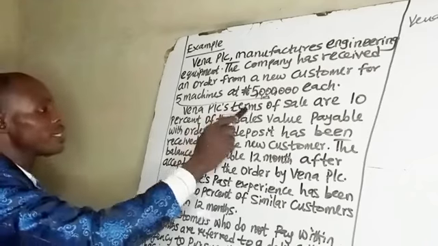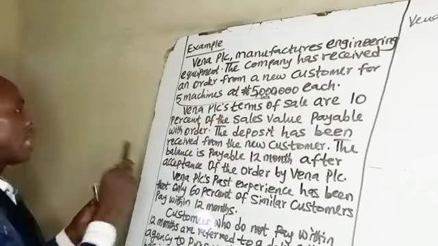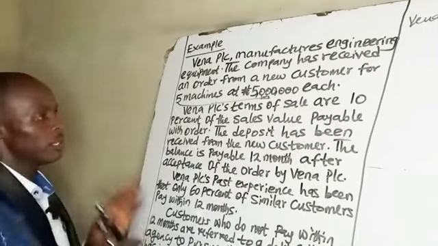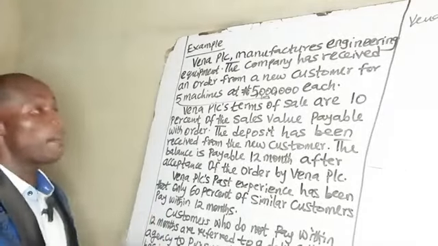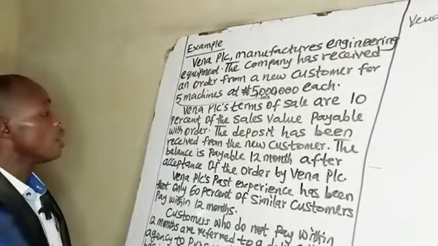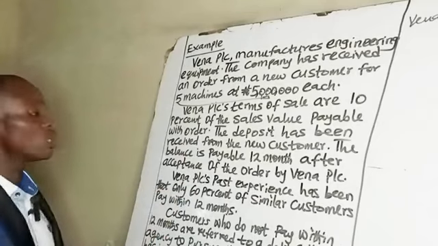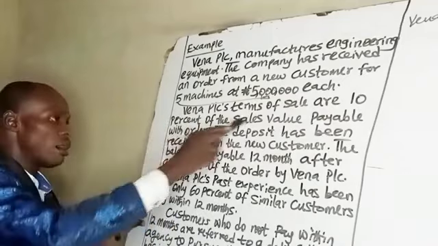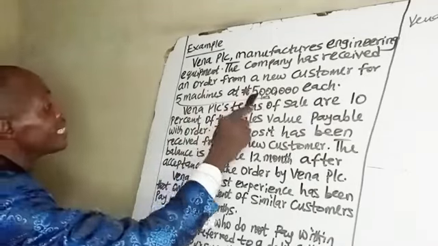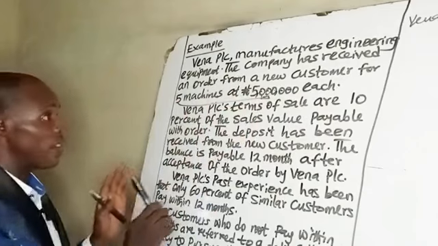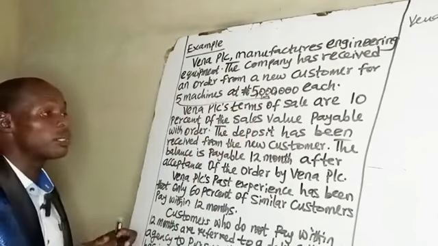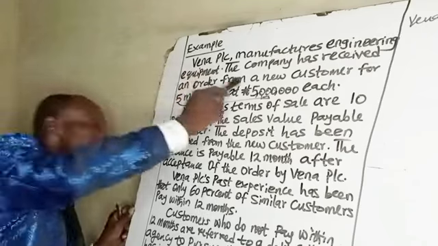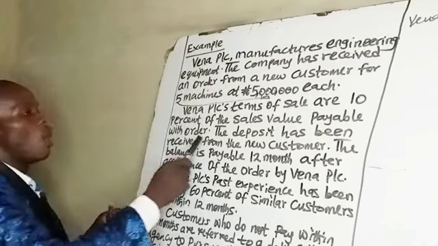Vena PLC's terms of sale are 10% of the sales value payable with order. The payments are made with order upon placing an order for the goods. That is, when the customer places an order for the goods, they'll be asked to pay 10% of the sales value. That means 10% of 5 times 5 million, that is 25 million. 10% of 25 million will be 2.5 million. 2.5 million naira is expected to be paid with the order.